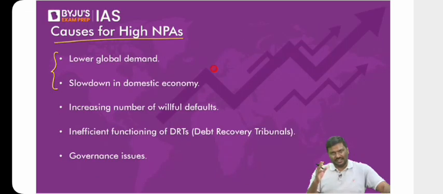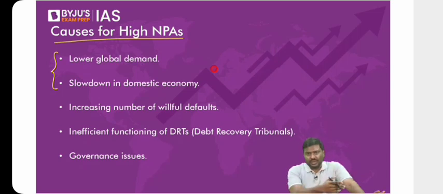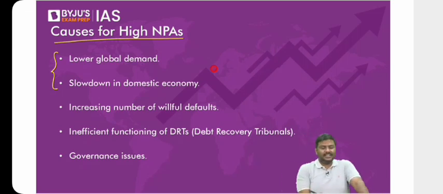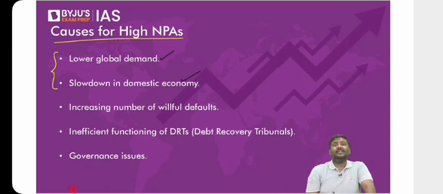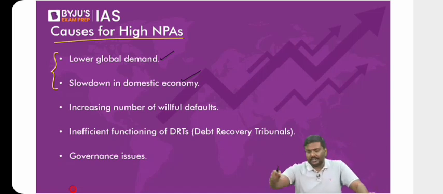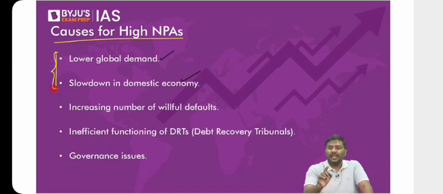In the last many years, because of the crisis in 2008, because of the pandemic, etc., there is an impact on the performance of the companies. That is, they are not able to sell whatever they have produced in the domestic market or in the international market, which is affecting their revenues, and they are defaulting on the repayment. Right? First and second. Third, please focus on this.